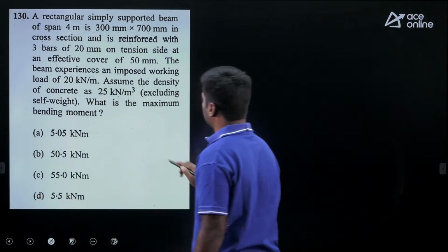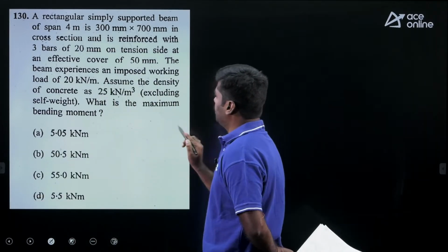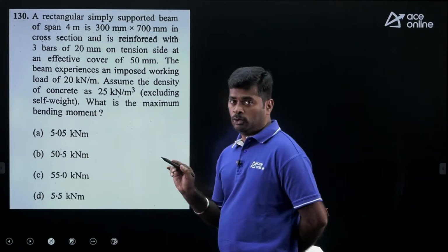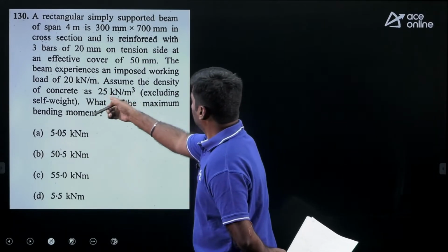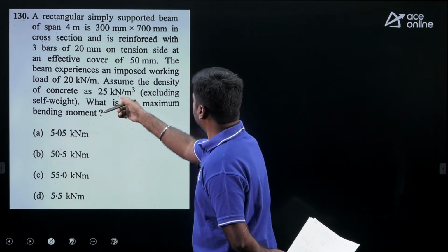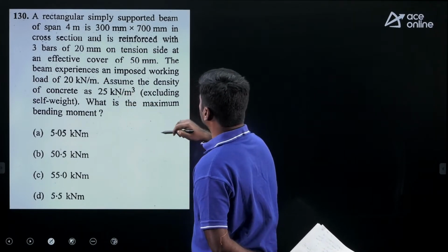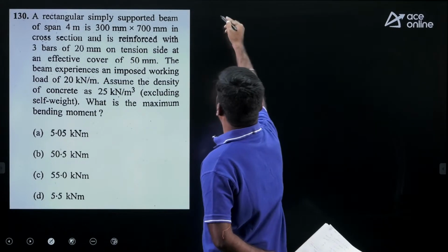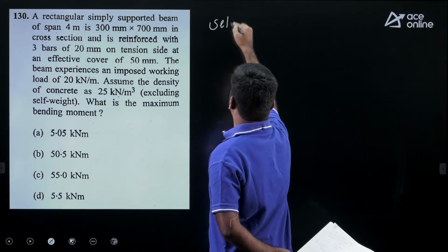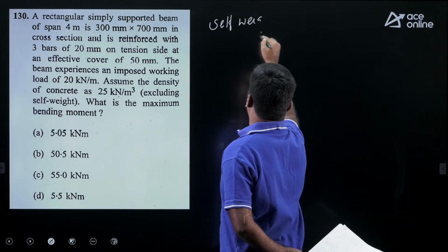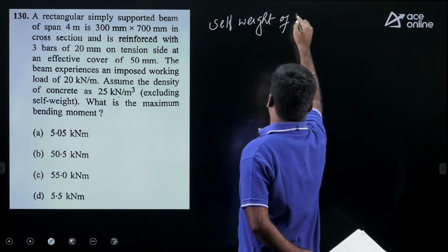See here, solution for this question. To find out the bending moment, we need the total load. Here given imposed load, and also density given. So we need to calculate self-weight of beam first.